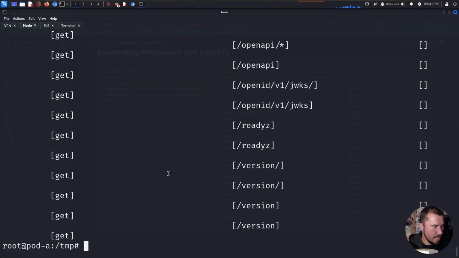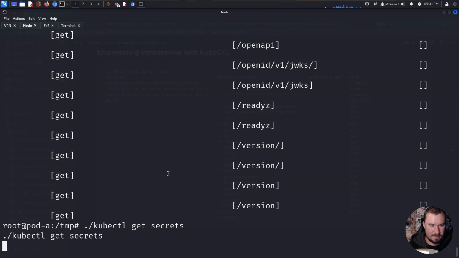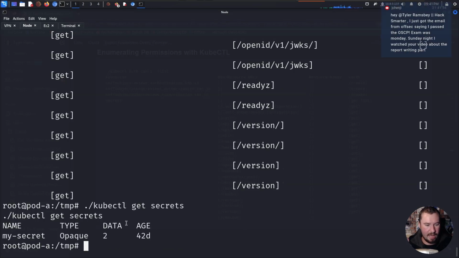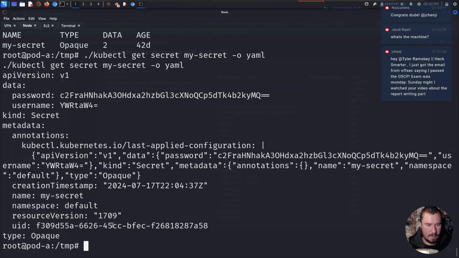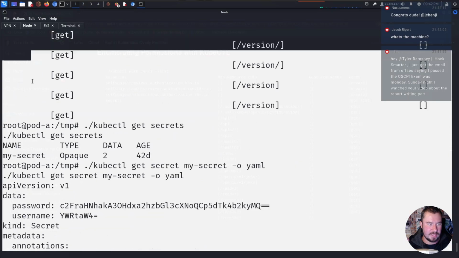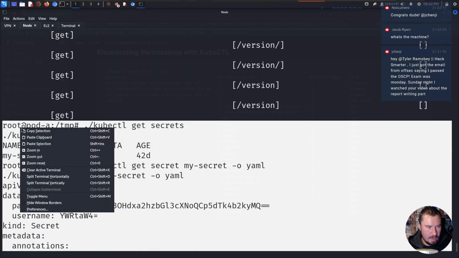Over on our node, we can do that with kubectl again. Super easy syntax for this. Get secrets. Don't try to do this with curl, it sucks. And we have a secret right there. So we have our my secret. And we can go ahead and try to get that information by getting the secret. So we'll do that with kubectl get secret, of course, my secret, and we'll say output of YAML. And now we have a secret. Let's go ahead and copy this, and then we'll figure out what is going on.